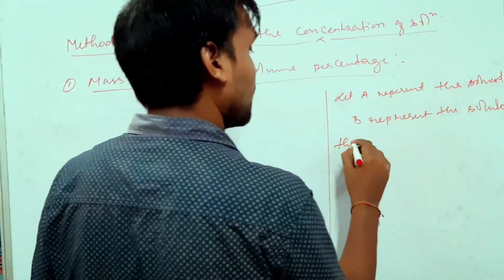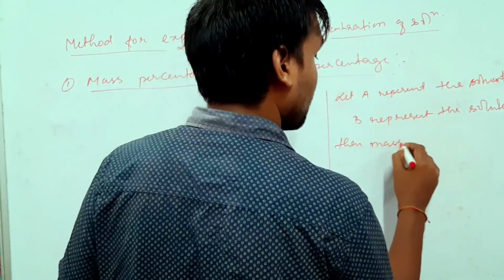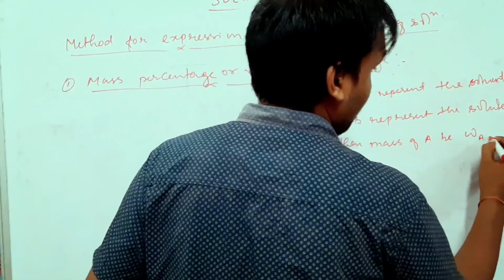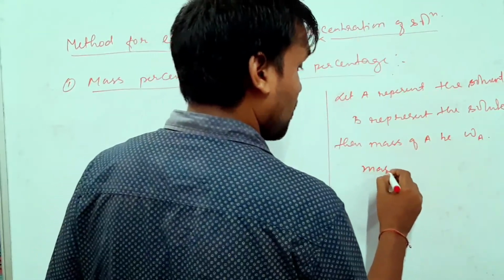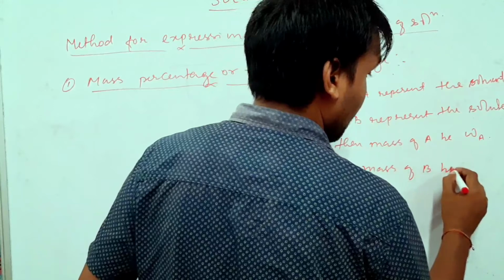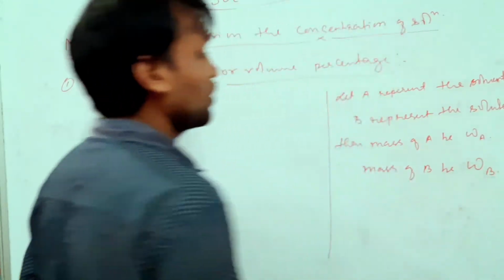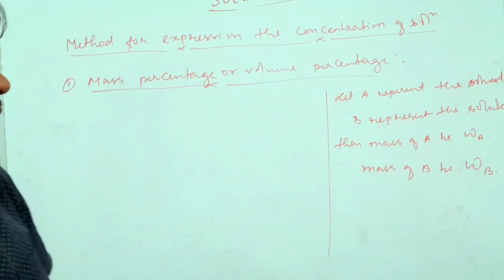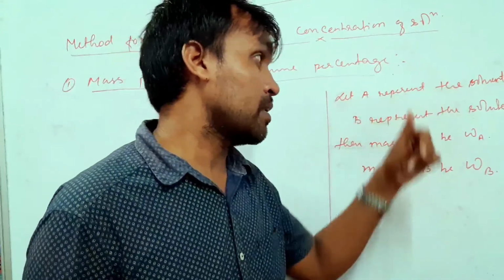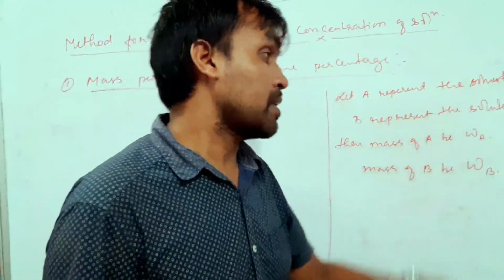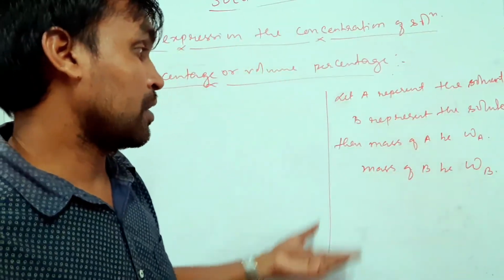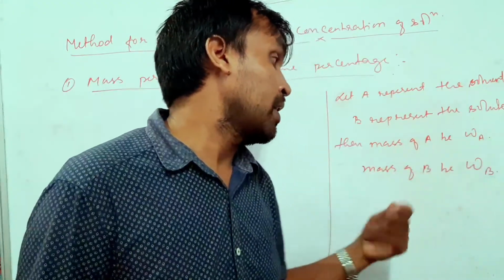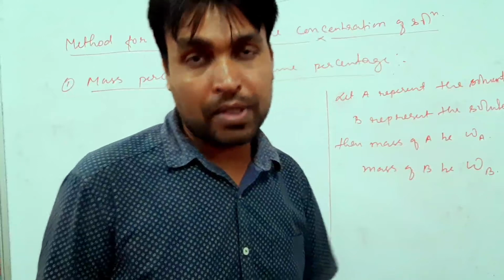Then let the mass of A be WA and the mass of B be WB. We are going to use this symbol, so you should remember it. We are denoting A as the solvent and B as the solute. Then the mass of A will be represented as WA and the mass of B will be represented as WB.